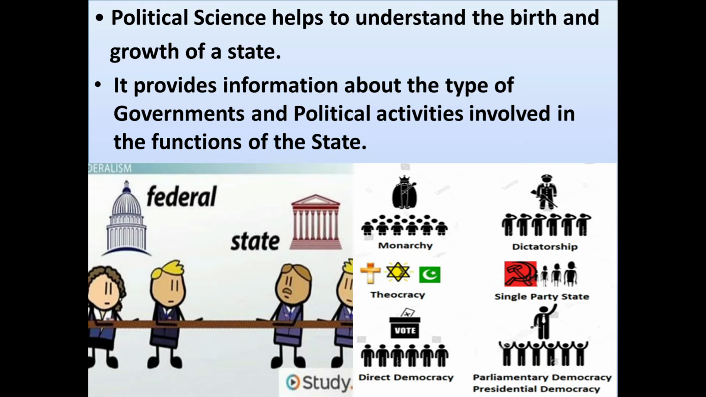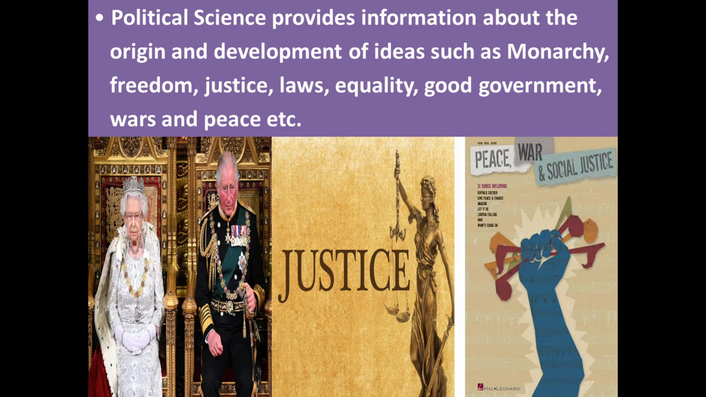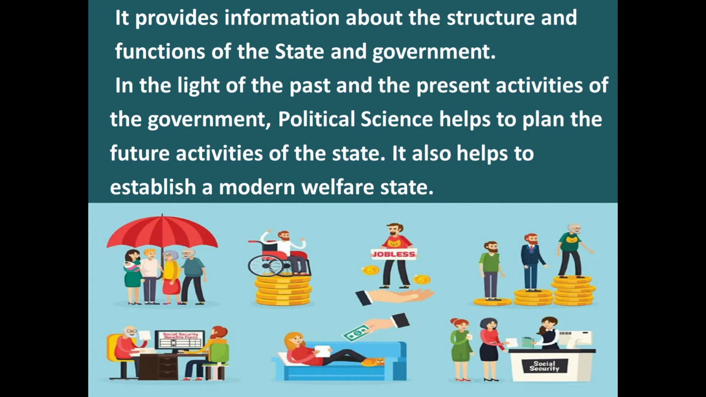Political science provides information about the different types of governments, maybe central government, state government, or parliamentary democracy or presidential democracy, etc. It also gives us information about the political activities involved in the functions of the state. Political science provides information about the origin and development of ideas such as monarchy, freedom, justice, law, equality, good government, wars and peace, etc. It provides information about the structure and functions of the state and government.